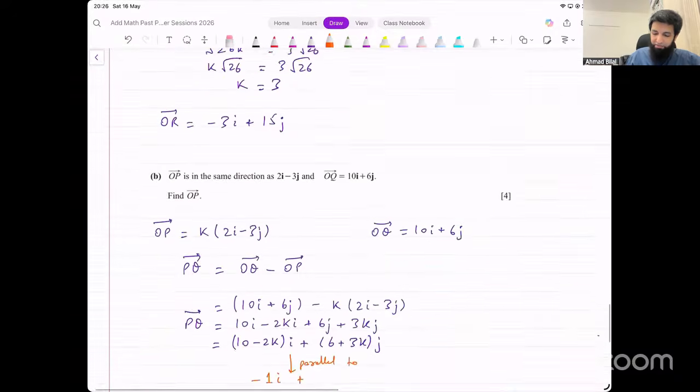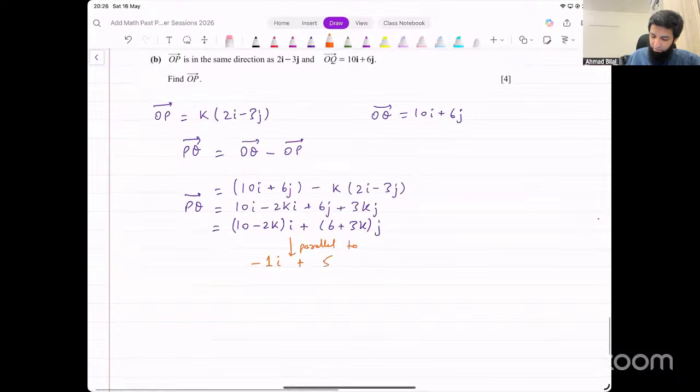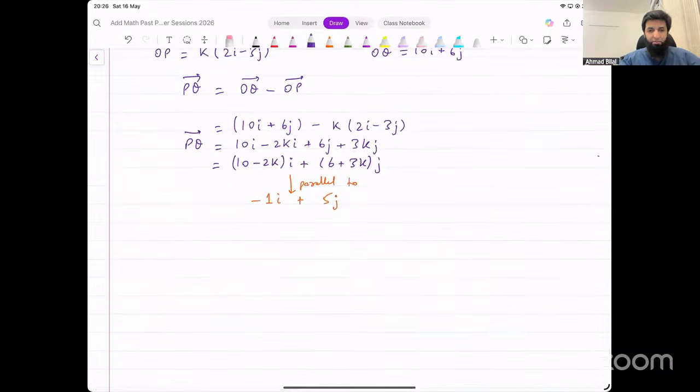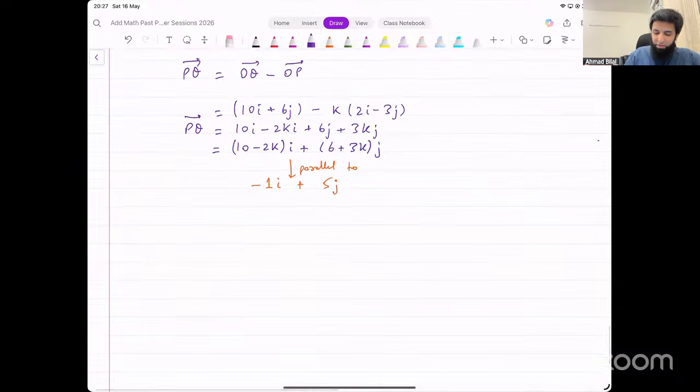Minus i plus 5j. It's parallel to that. If it's parallel to that, what that means is their gradients are supposed to be equal. Their ratio is going to be equal to each other. Ratio of corresponding components or gradients. You can use any of those.